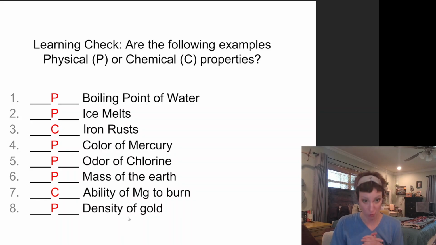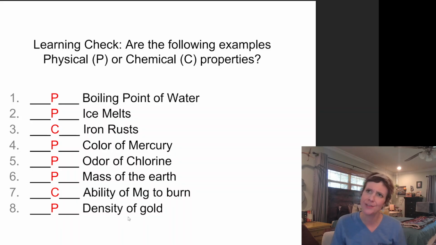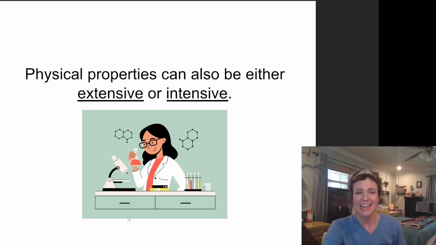Iron rusting. That is chemical. What color mercury happens to be? That's physical. I'm not going to change mercury based on observing its color. How stinky chlorine is, the odor of chlorine, that's physical. The mass of the earth. I can measure the mass of the earth without changing the earth. Physical. The ability of magnesium to burn. For me to check that out, I would have to watch magnesium burn, which would mean it would be undergoing a chemical reaction. And then finally, density of gold. That is physical. And we're going to talk about density in a little more detail here at the end of the lesson.